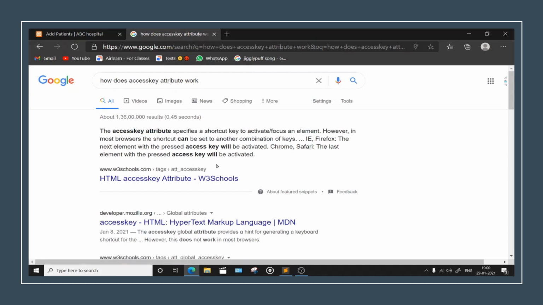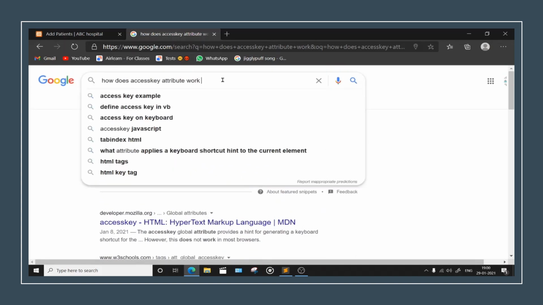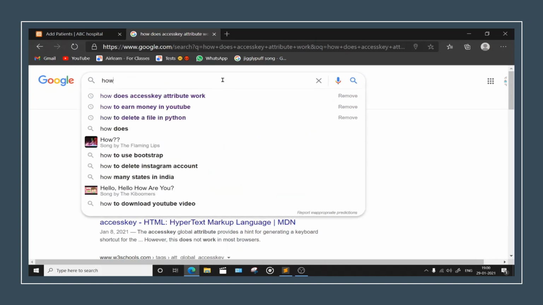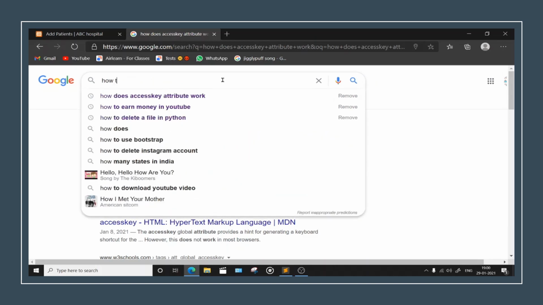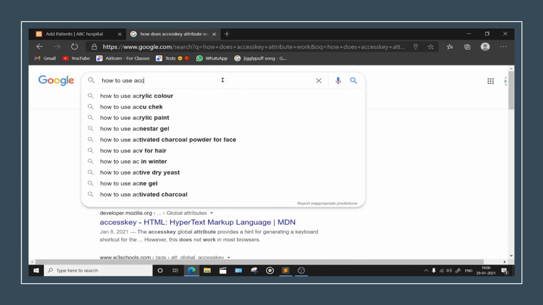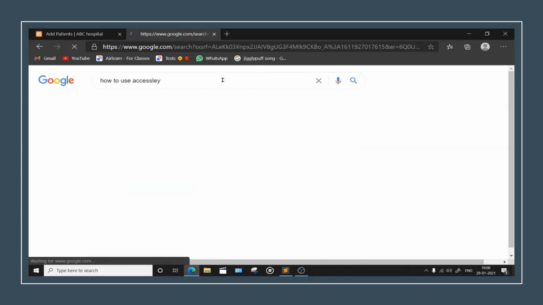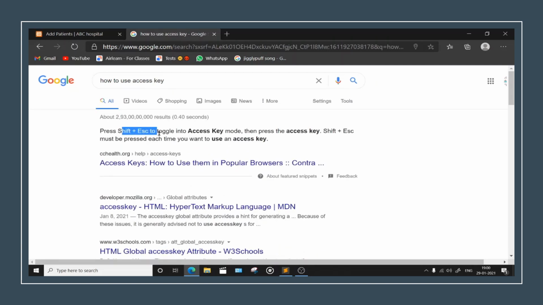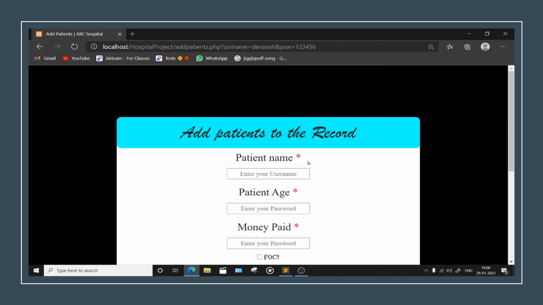Access key, how to use. Okay, so you can know how to use all these things, how to use access key. Alright, so you all know this now. You can just perform some Google searches, right? Fine, super.